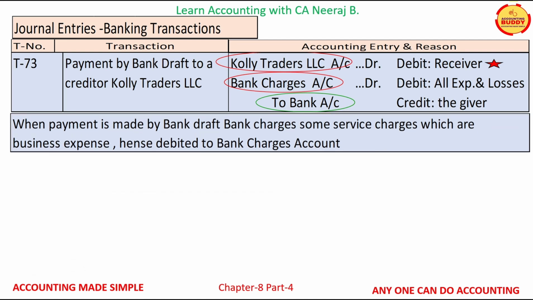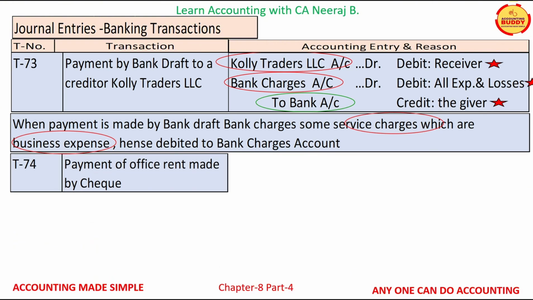When business makes payment by a bank draft, the issuing bank charges a service fee for issuing the bank draft. These charges are business expenses, hence debited to the bank charges account. Bank charges account is a nominal account and the rule of nominal account is debit all expenses and losses. Bank account is a personal account and as per personal account rule, credit the giver.